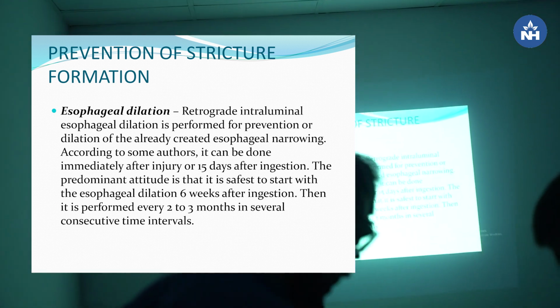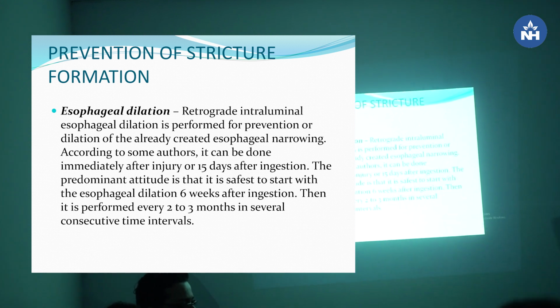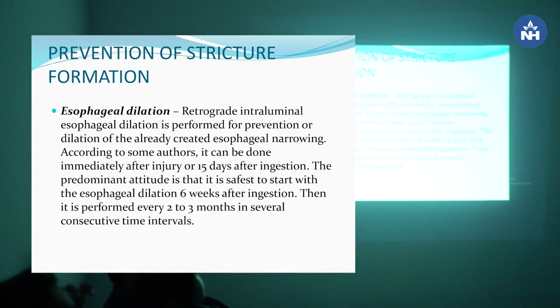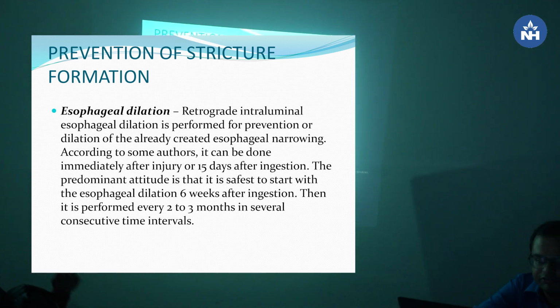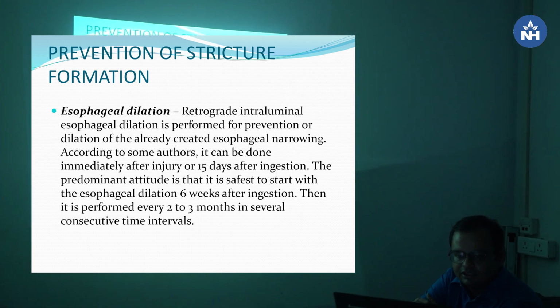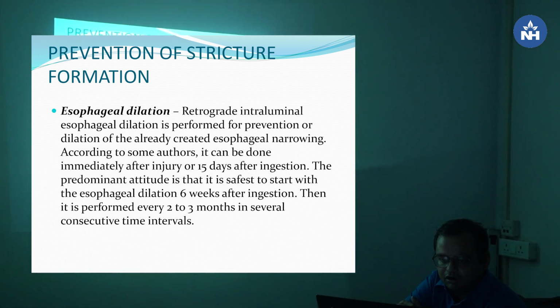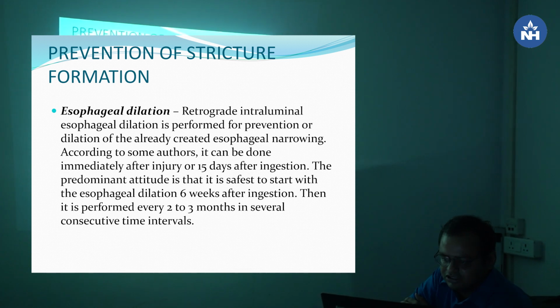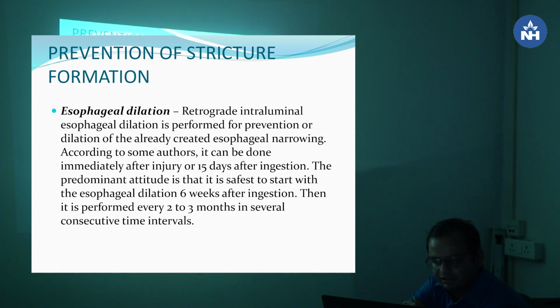Now prevention of stricture formation. Esophageal dilatation. Retrograde intraluminal esophageal dilatation is performed for the prevention or dilatation of the already created esophageal narrowing. According to some authors, it can be done immediately after injury or 15 days after injection. The predominant attitude is that it is safest to start esophageal dilatation 6 weeks after injection. Then it is performed every 2 to 3 months in several consecutive intervals.